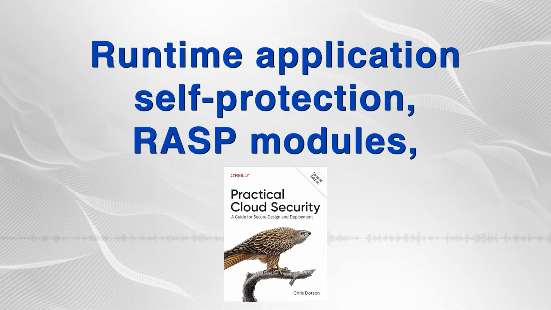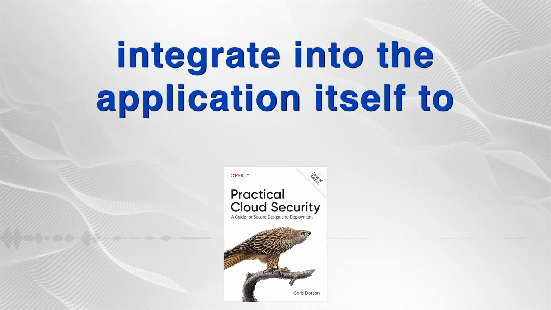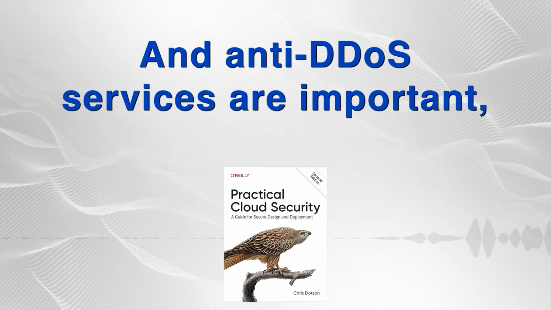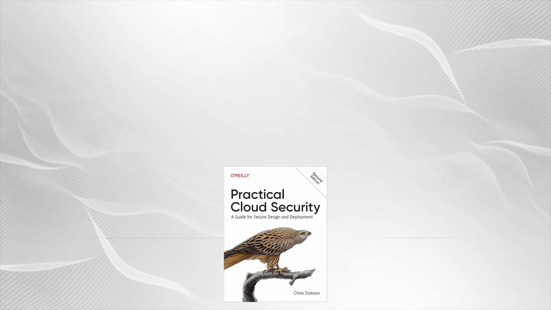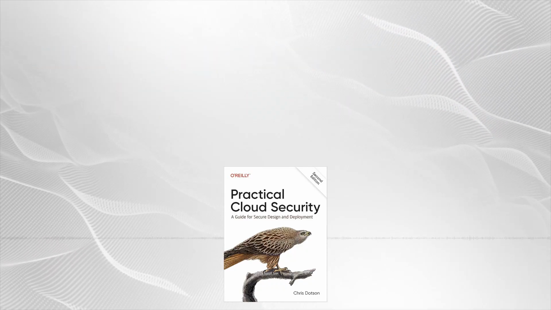Runtime application self-protection, RASP modules, integrate into the application itself to detect and block attacks in real time. And anti-DDoS services are important, tailored to your specific threat profile. The chapter also highlights egress filtering, controlling outbound traffic. Why is that so important?